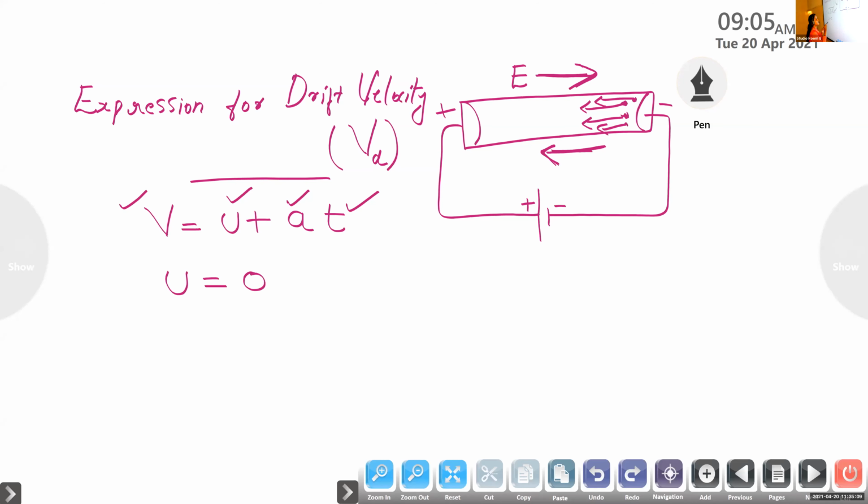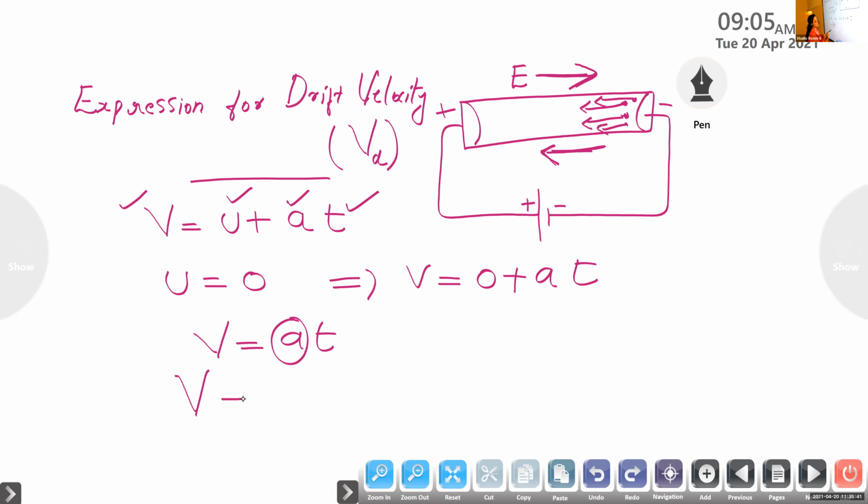So this equation becomes V is equal to 0 plus AT, or we can write V is equal to AT, because the initial velocity term cancels. In the absence of electric field, the average velocity possessed by the electron is equal to 0, so there is no initial velocity here. And here we have acceleration and time.